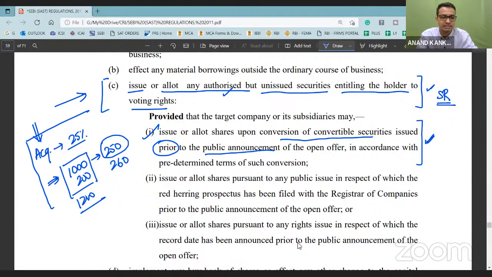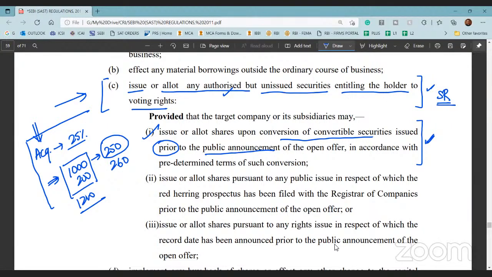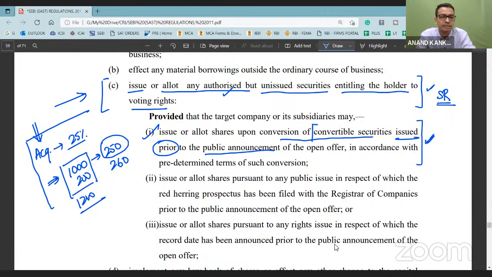Now, hence in this case, you are allowed to convert these securities without seeking a special resolution here. Does this make sense? Yes, sir. Right. One is this. And second, why they have mentioned that the convertible securities which are issued prior to the public announcement. Otherwise, you see there is no minimum tenure of the convertible securities, correct?